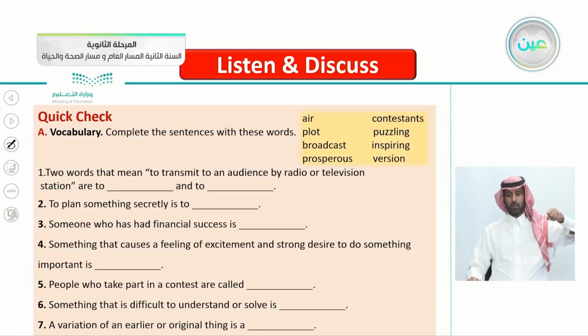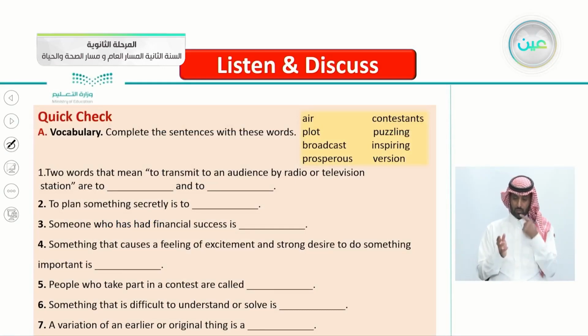So let's jump to the quick check here, the vocabulary. Complete the sentences with these words. We have 8 words here: air, plot, broadcast, prosperous, contestants, puzzling, inspiring, and version. So let's answer the first one. 2 words that mean to transmit to an audience by radio or television station are to and to.